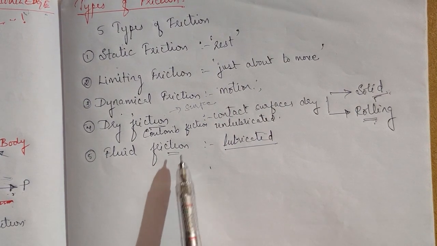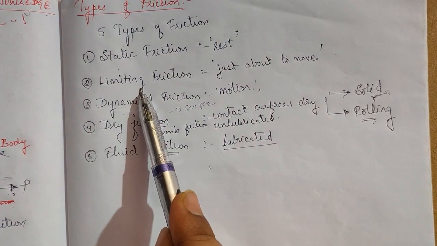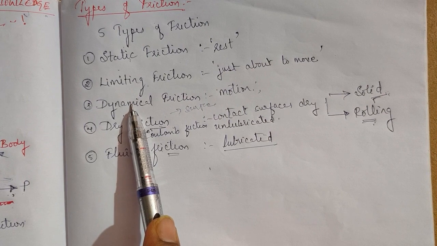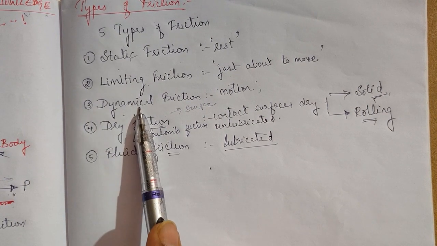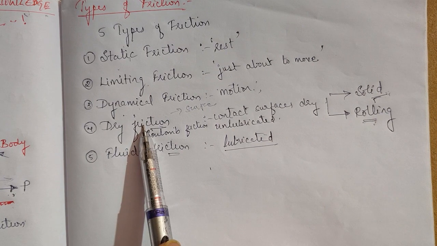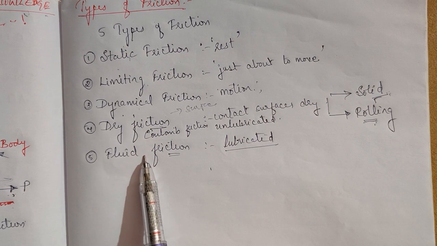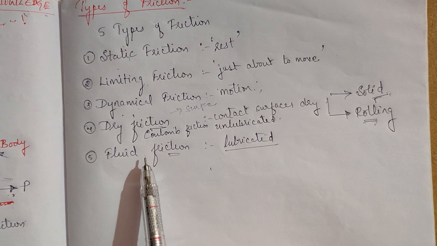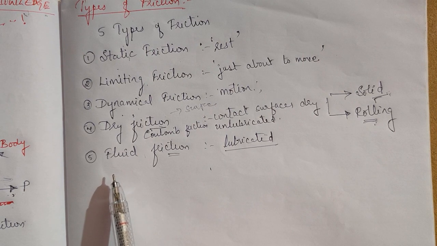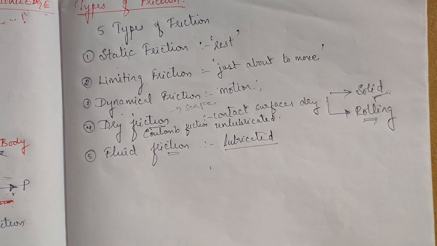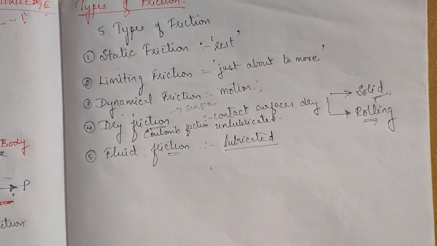So we have five types of friction: static, at rest; limiting, when the body is just about to move and experiences resistance; dynamic, when the body is in motion and experiences friction; dry friction, when the contact surfaces are dry; and fluid friction, when the contact surfaces are lubricated. The definitions and all I'll give you in the PDFs, you can verify or read from that. We just want to know what is in this chapter.